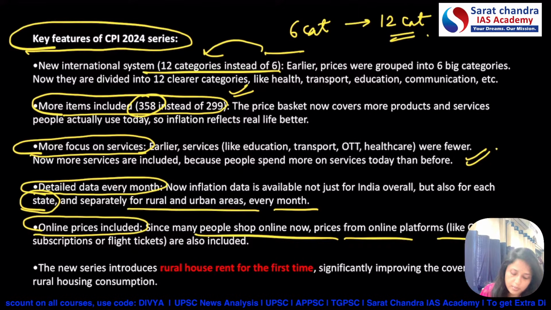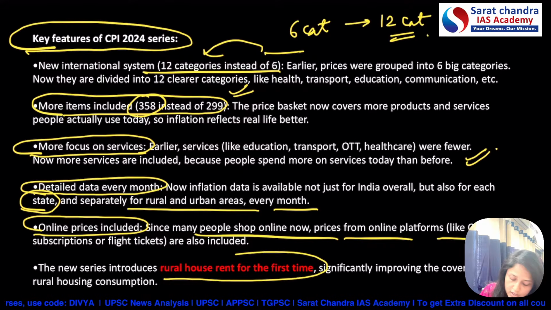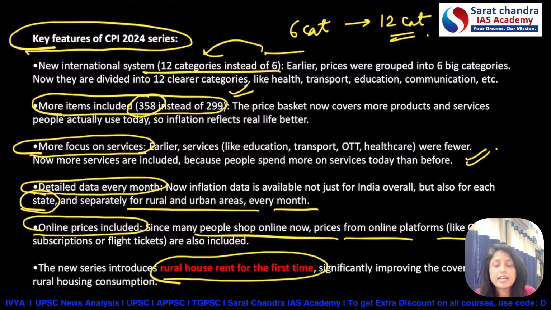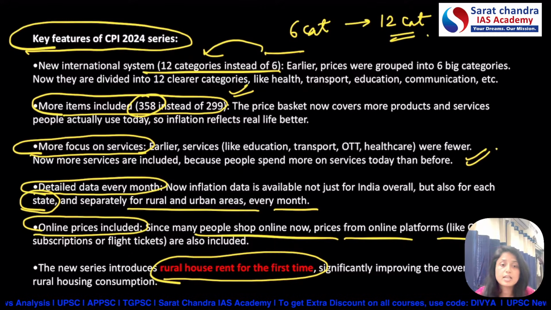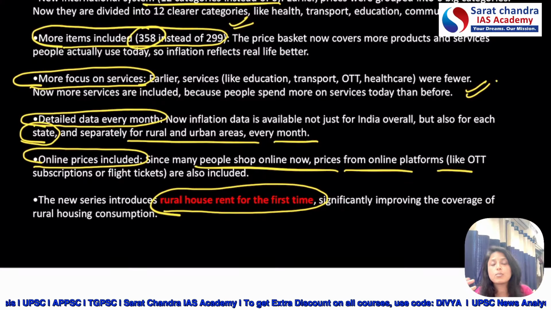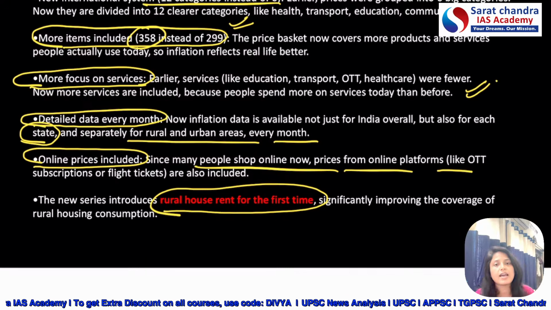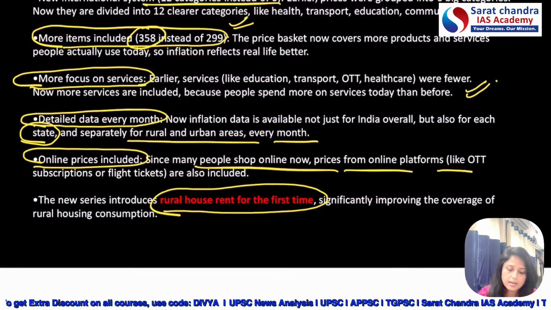The last thing, but very important, is that it introduces the concept of rural house rent for the first time. Through the data of rural house rent, you can easily get an idea about rural house consumption in India. It's not like people are searching for houses only in urban areas. If you are including rural house rent data, then now we have an idea that yes, rural house consumption is also increasing.